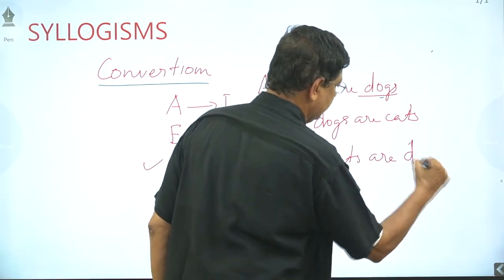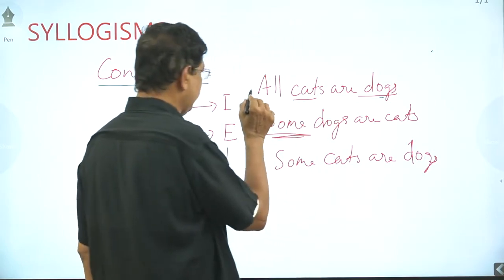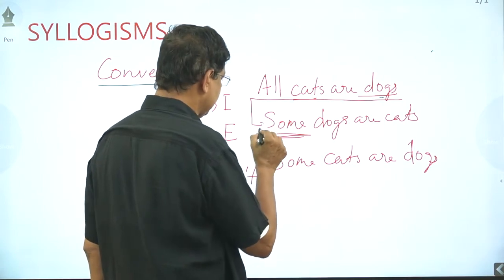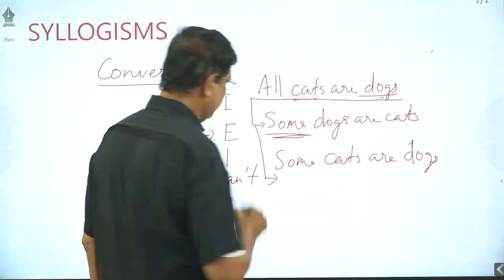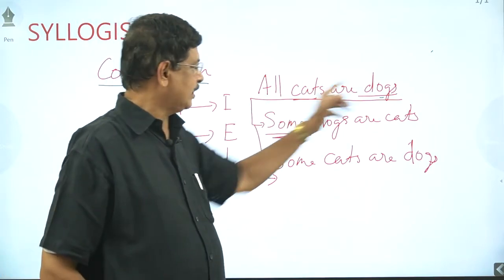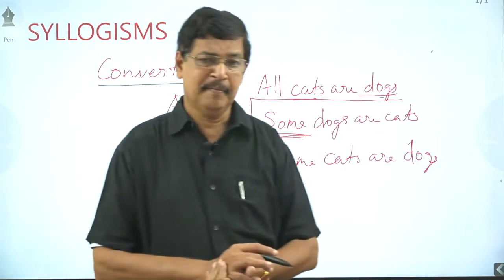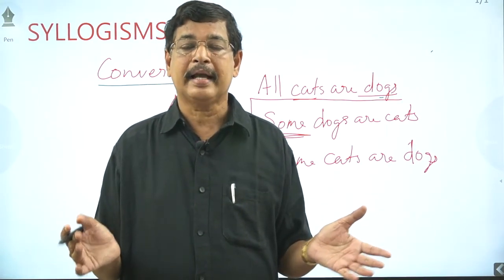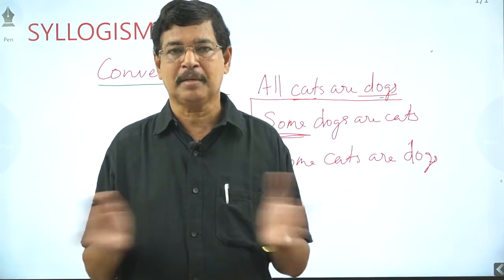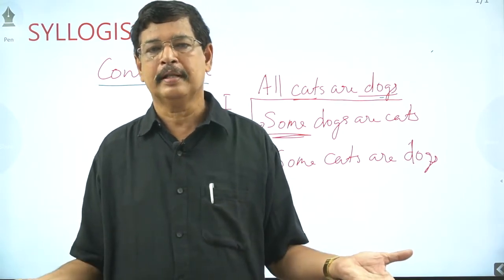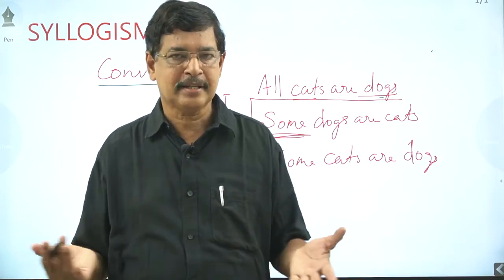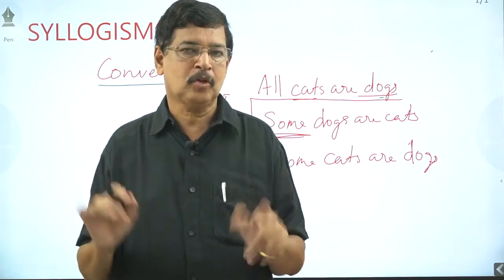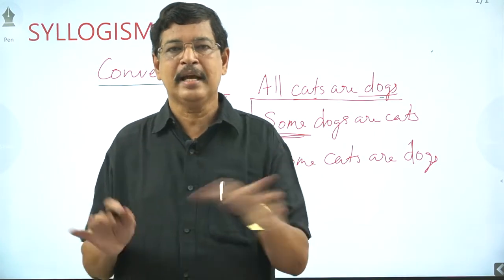Therefore, from an A-type statement, all cats are dogs, when we are converting, we get these: all cats are dogs, some cats are dogs, some dogs are cats. Very simply, we can present that. Need not write everything; after getting the idea, very simply an A-type statement converts directly to all cats are dogs, some cats are dogs, some dogs are cats. Any one of the conclusions you can accept. Since the statement is positive, the conclusion should be positive.